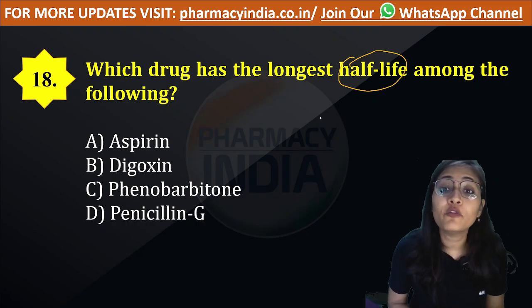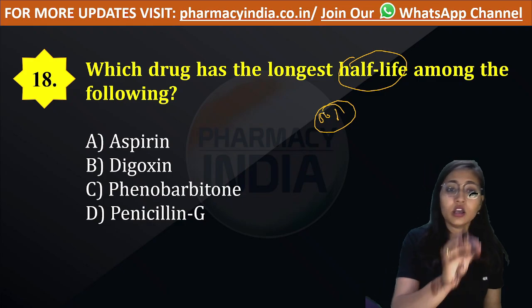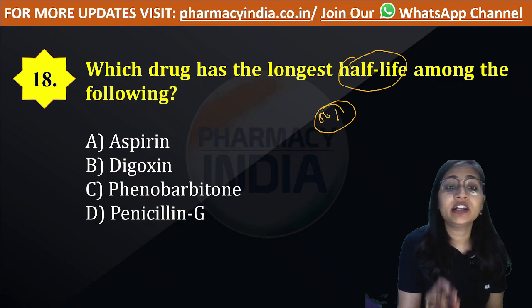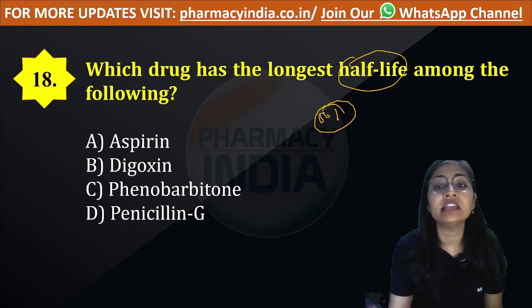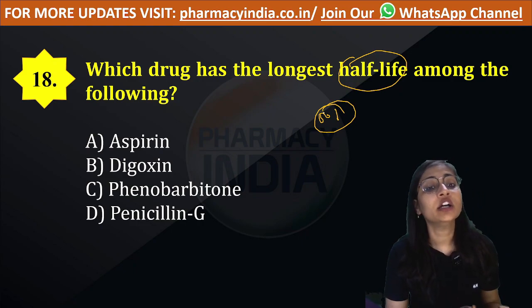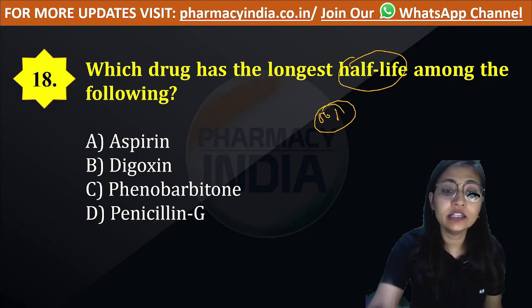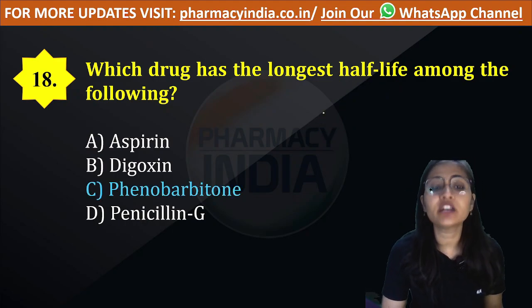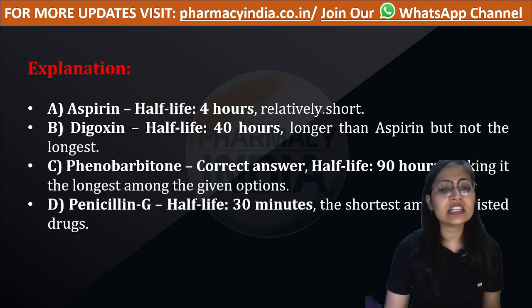So the question demands us to find out the drug which has the highest half-life. Is it aspirin, digoxin, phenobarbital, or penicillin G? Option number C is correct. Phenobarbital is the correct answer.